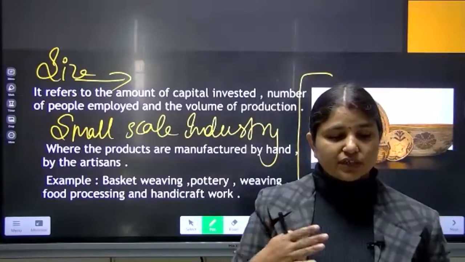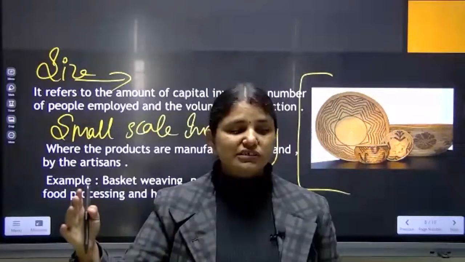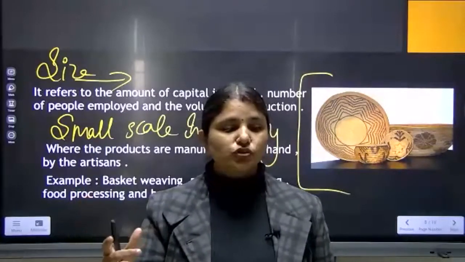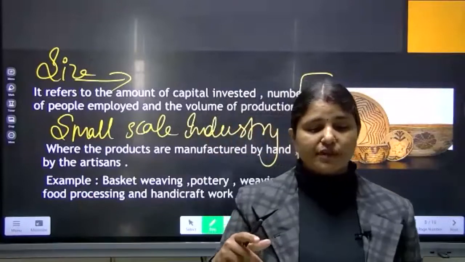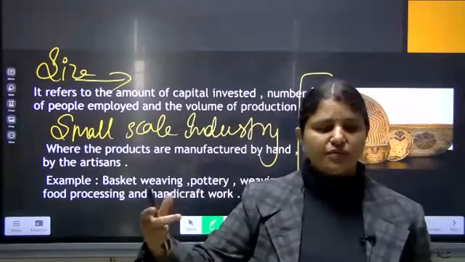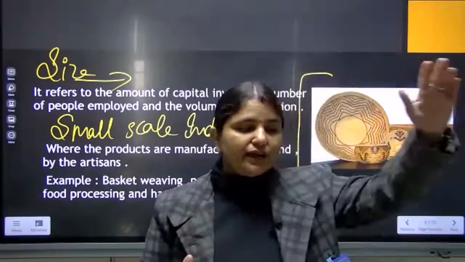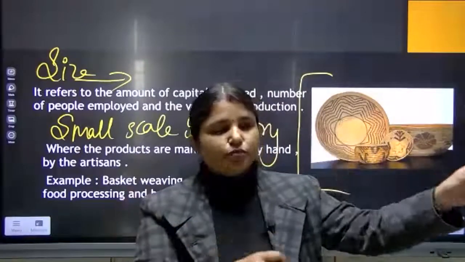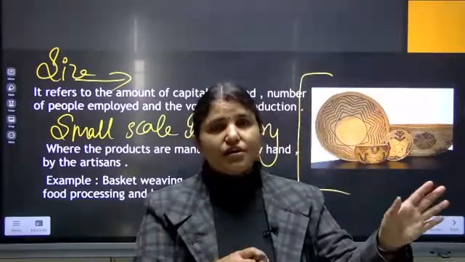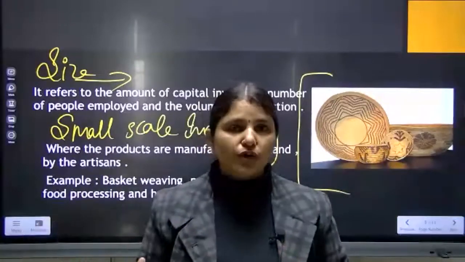Like suppose in the market area, you can see many food stalls are there. Somewhere they are selling puchkas, somewhere golgappe, somewhere samosas. Except that many different types of chaats are there. So that is the example of small scale industry, where with the help of 5 to 7 persons they are doing their work, and in small quantity they prepare the material and sell it in the market. And as soon as all the goods are sold, they will make new ones.